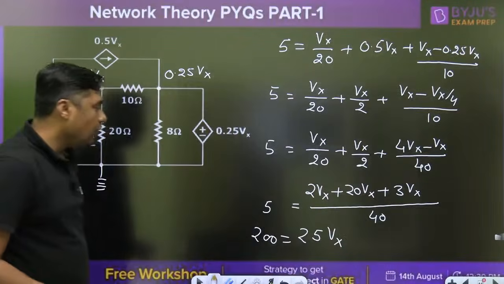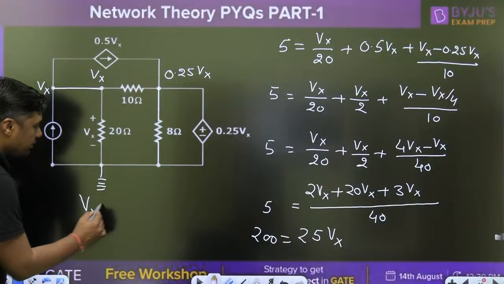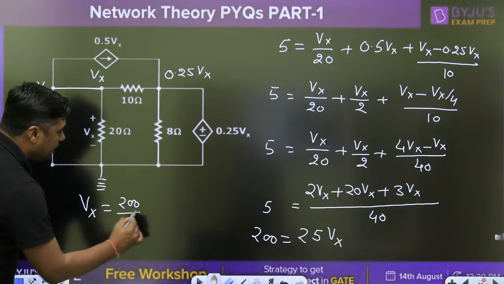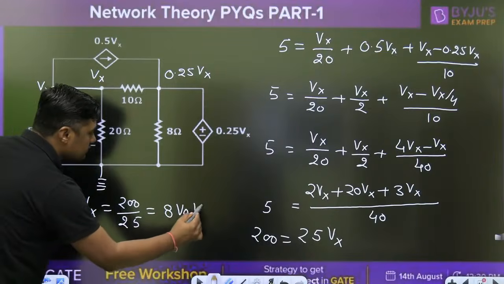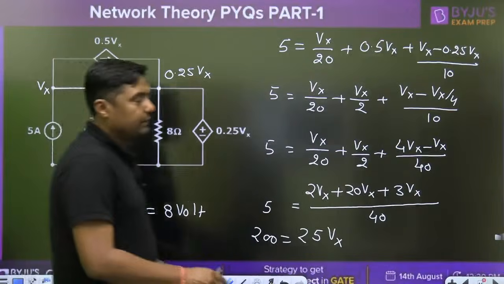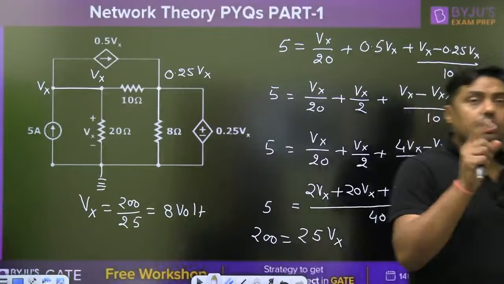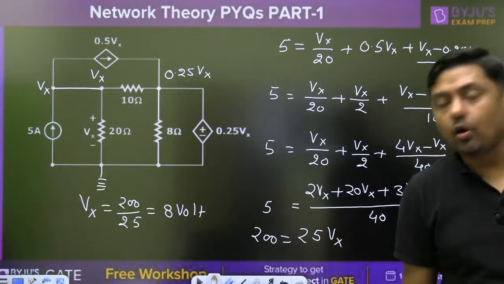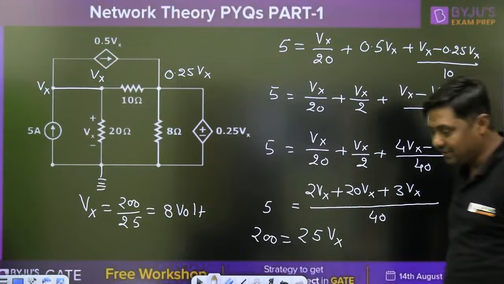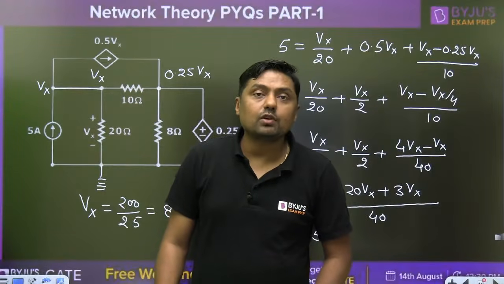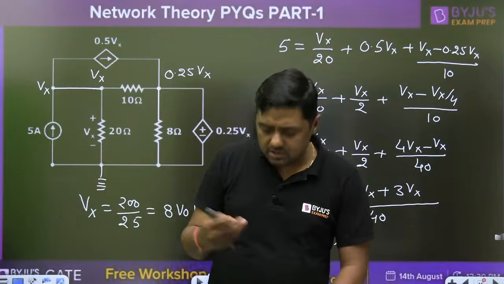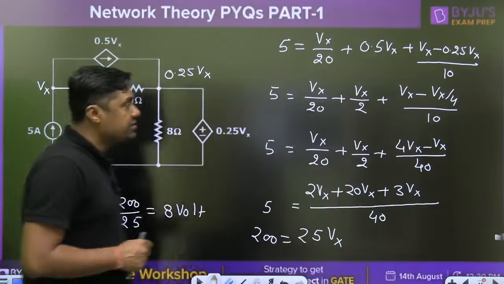What is the value of the Vx then? Vx will become 200 divided by 25. What is the answer? 8 volt. What is the answer? 8 volt. Yes, you are giving the right answer. Okay then. So please, Vipul Viswas, check your calculation. Don't worry. Okay. There may be some silly mistakes. So please check your calculation.